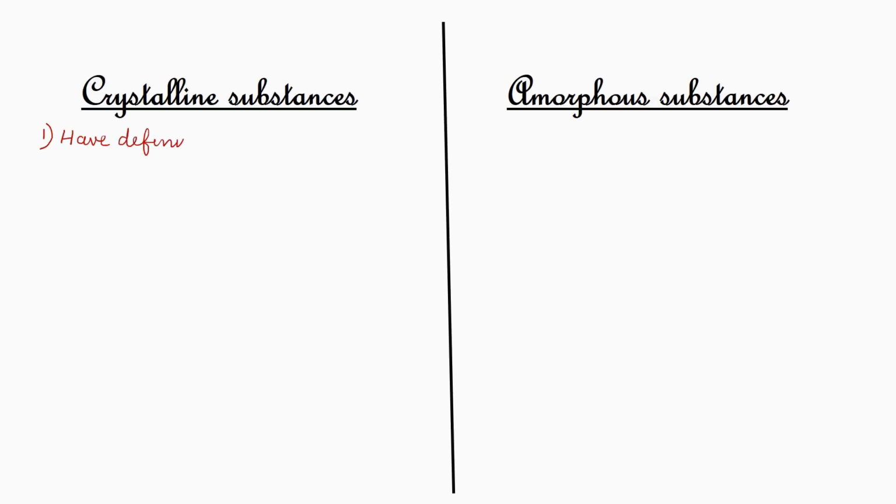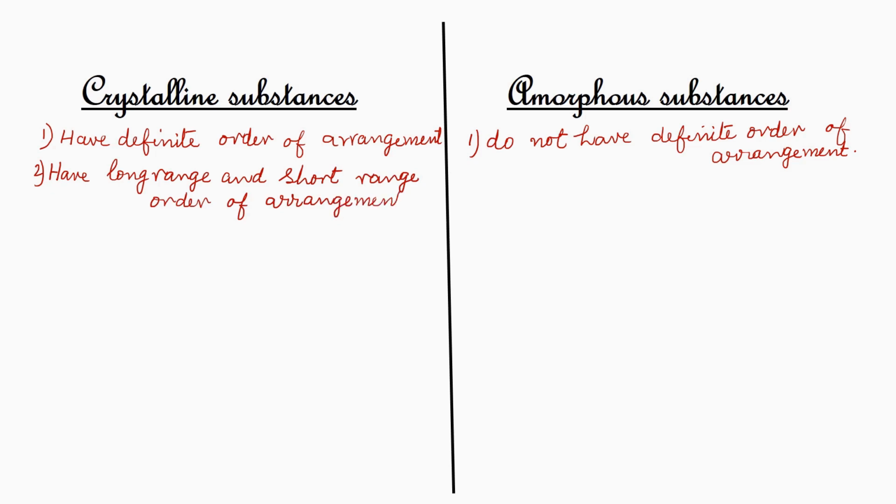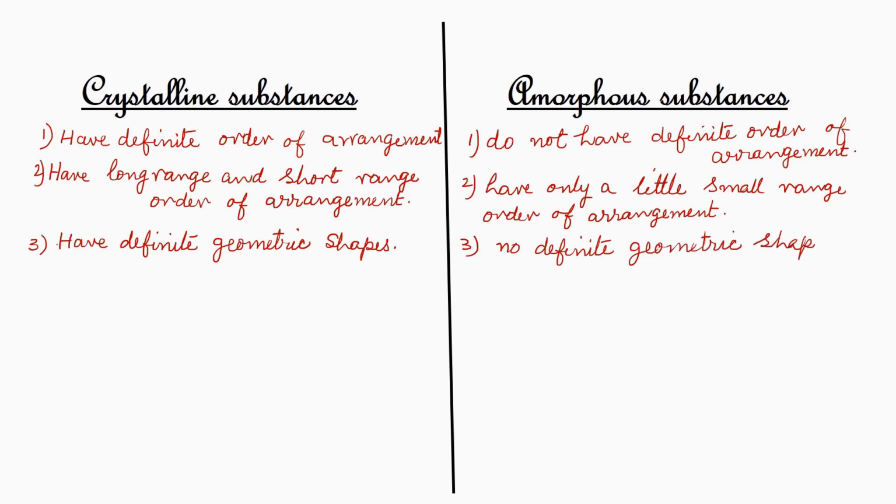Crystalline substances have definite order of arrangement of particles. Amorphous substances do not have a definite order of arrangement of particles. Crystalline substances have long range and short range order of arrangement of particles. Amorphous substances have only a small range order of arrangement. Crystalline substances have definite geometric shapes or pattern. Amorphous substances do not have definite geometric shapes.